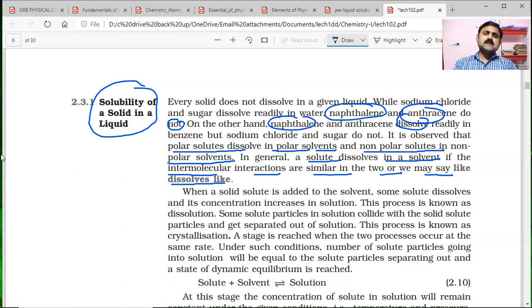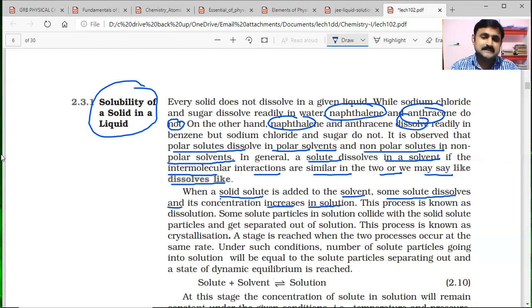So intermolecular interactions play a vital role in the solubility of a solid in a liquid. In another paragraph, NCERT says that when a solid solute is added to the solvent, then some solute dissolves and its concentration increases in solution.